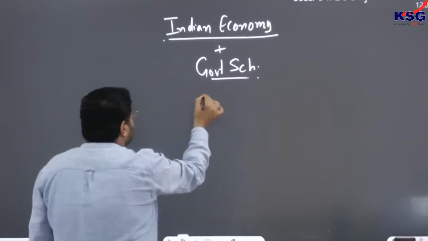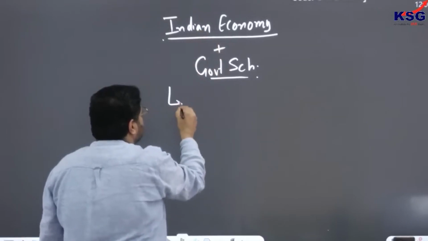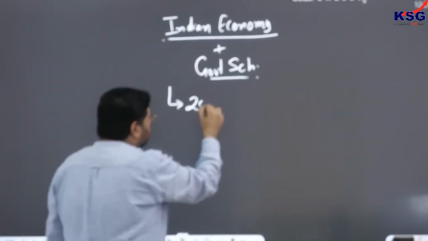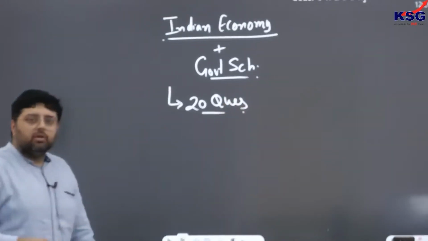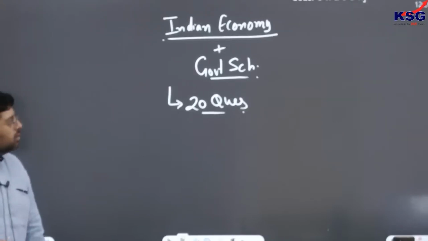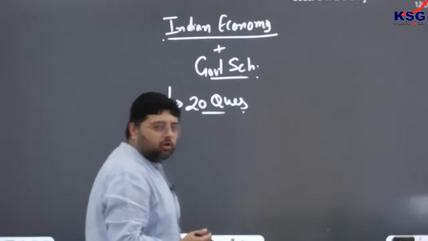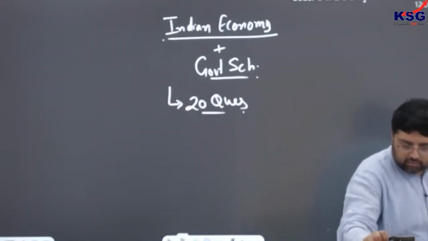Every year from these two portions there are a minimum of 20 questions. You will find some 4-5 good questions from government schemes and some 14-15 questions from Indian economy.